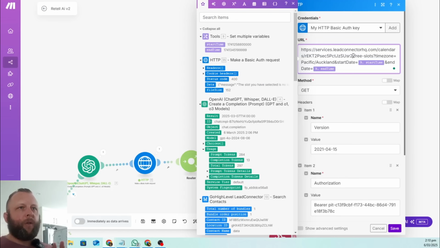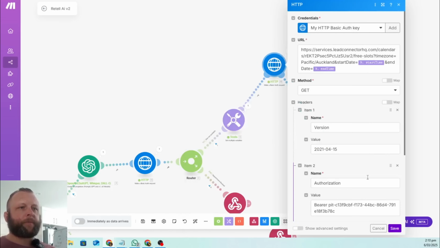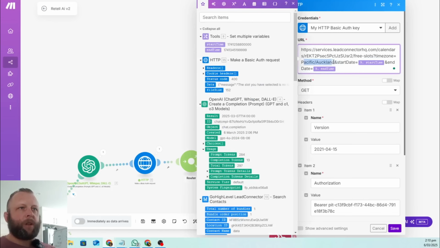We're going to look for free slots in the time zone of Pacific Auckland time, so you need to have this exactly written out like this. You need to have your calendar ID in here, and we're just going to look for any free slots, pretty much from the start of the day to the end of the day. Okay, so that's all it does.